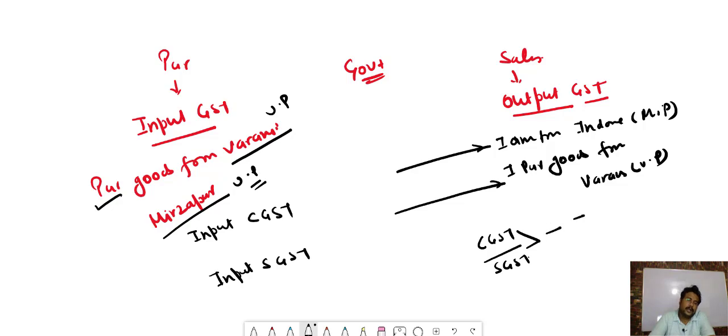It will charge IGST. As it is a purchase, it will be recorded as a purchase, and for the purchase it will record input IGST.